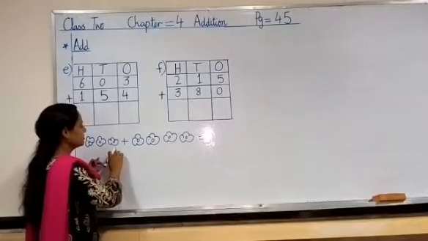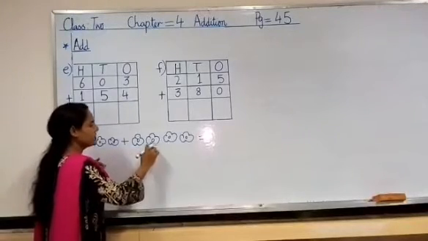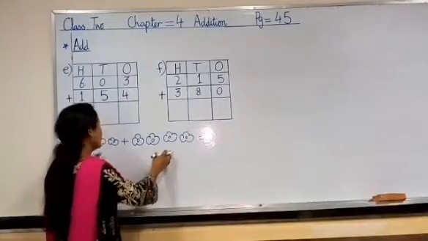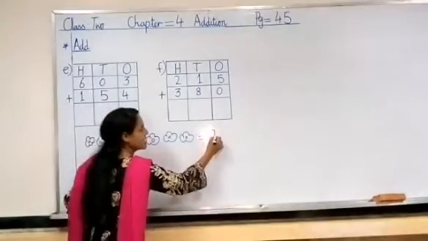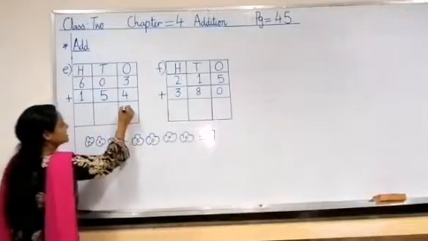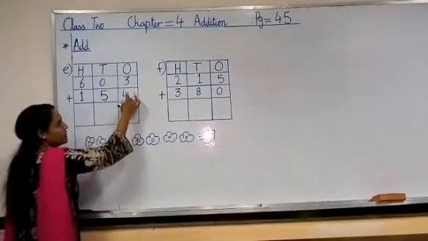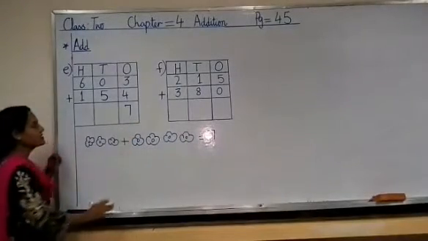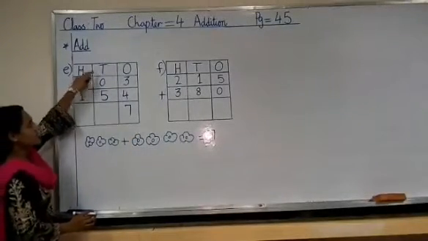What comes after 3? 4. 4, 5, 6 and 7. So what is the answer? The answer is 7. We will write here 7. 3 plus 4 is equal to 7. Well done class.